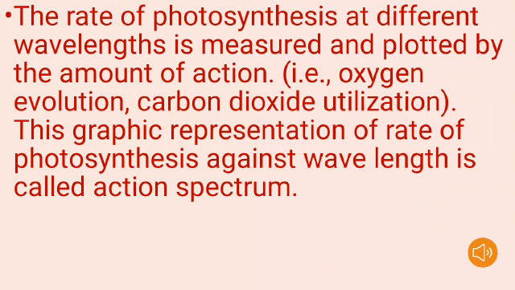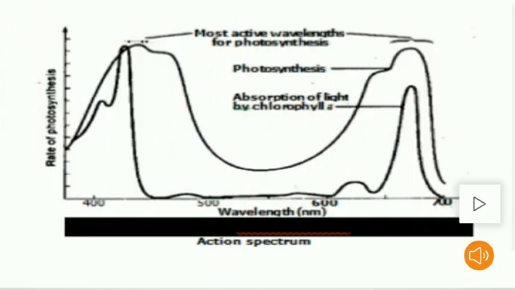Here the rate is measured by oxygen evolution and carbon dioxide utilization, that is, how much oxygen is evolved and how much carbon dioxide is utilized. This graphic representation of the rate of photosynthesis against wavelength is called the action spectrum.